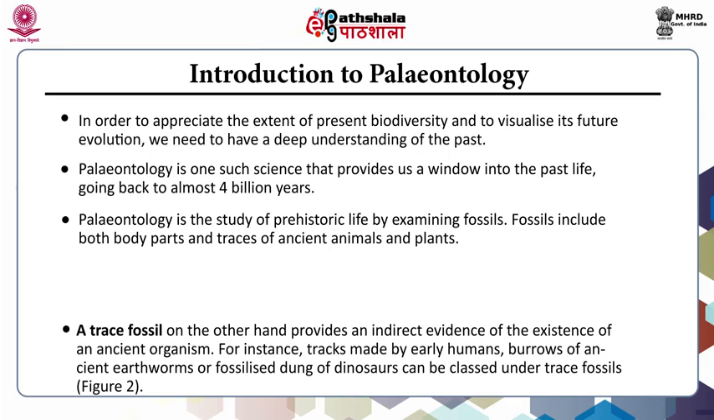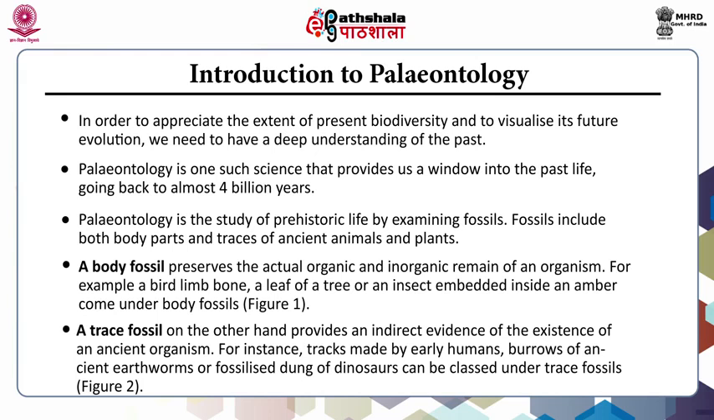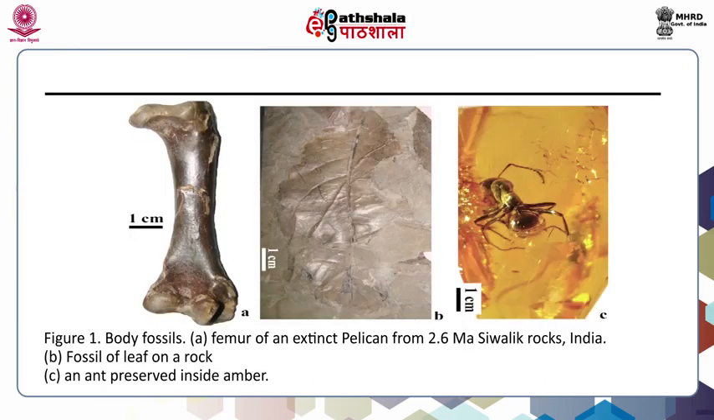Paleontology is the study of prehistoric life by examining fossils. These fossils include both body parts and traces of ancient animals and plants. So, we can say that fossils are of 2 types, body fossils and trace fossils. A body fossil preserves the actual organic and inorganic remains of an organism. For example, a bird's limb bone comes under the category of body fossil.